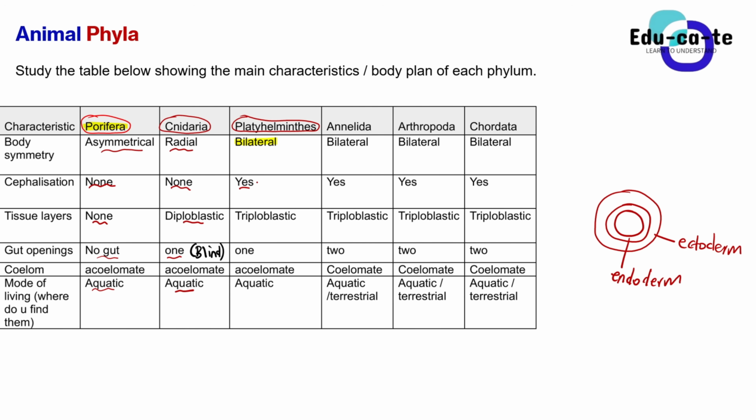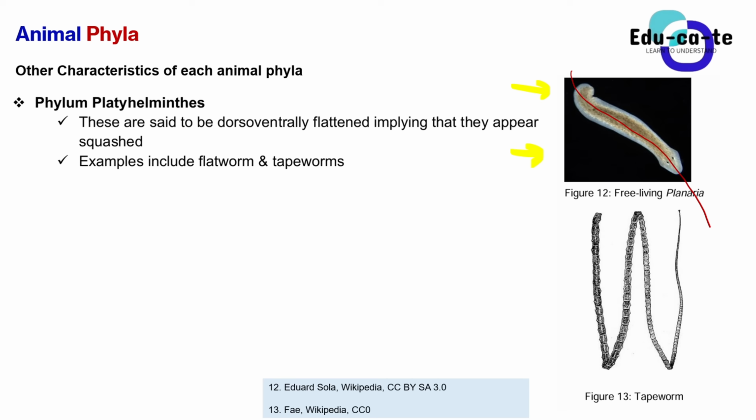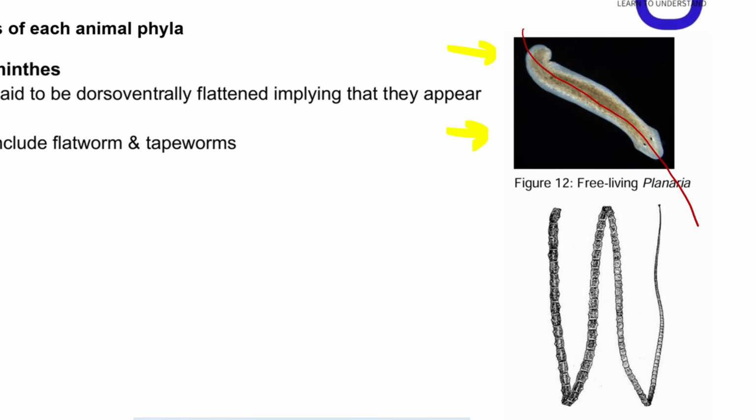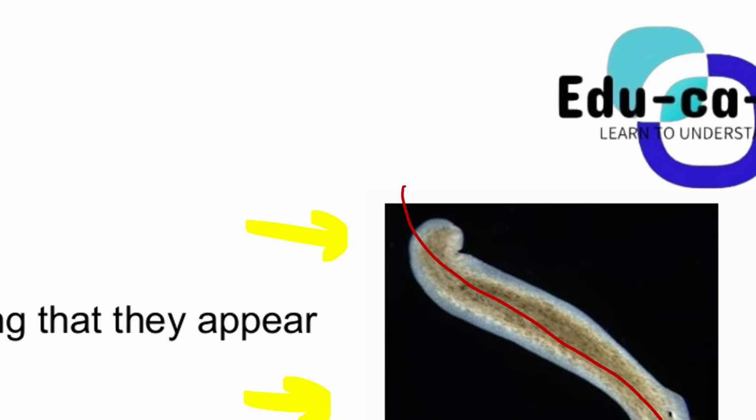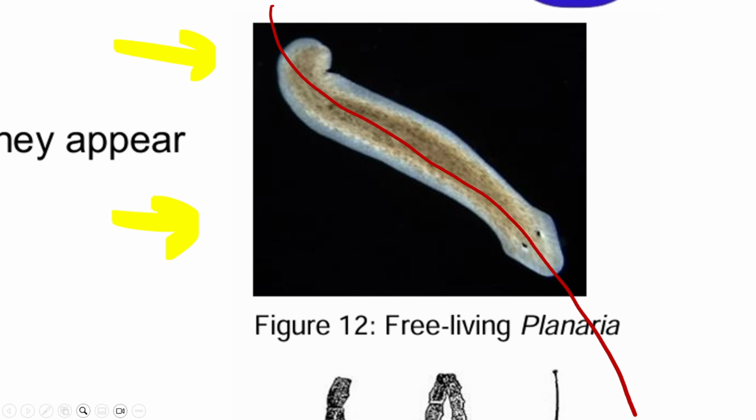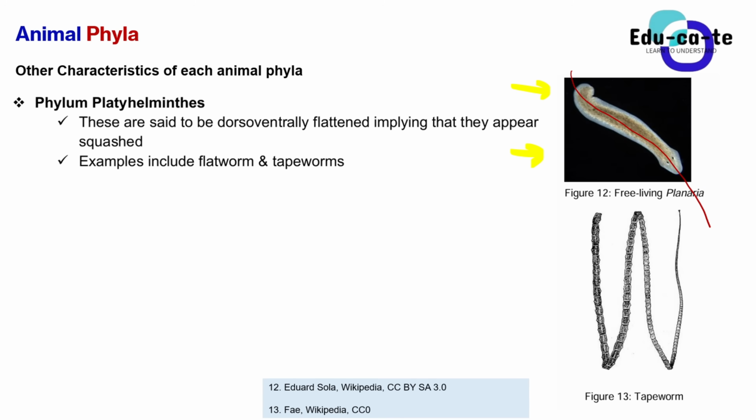When you say that the Platyhelminthes have cephalization, it simply means that they've got a head that has got senses. Literally a head that has got senses, such as the nose, the ears, the mouth. All of those sense organs are found at the head of a Platyhelminth. If you look at this image of a free-living planaria, you can see that it has got a head, and these are two eyes. It has got a head, so it has cephalization. We use the term cephalization to refer to that.